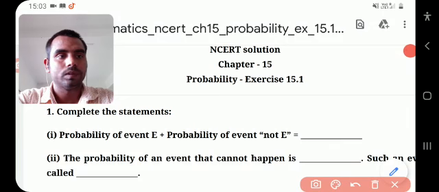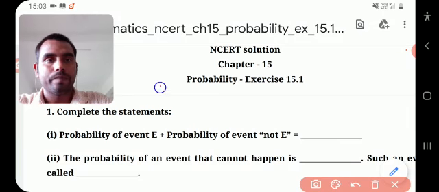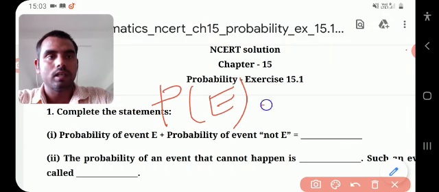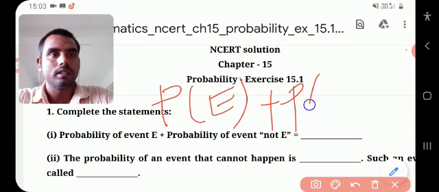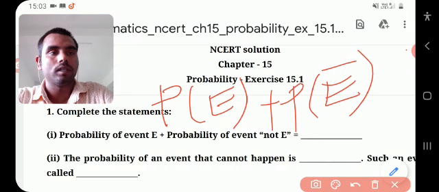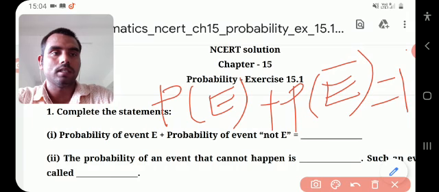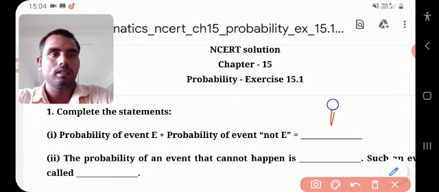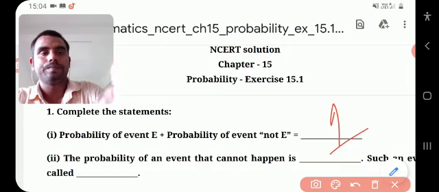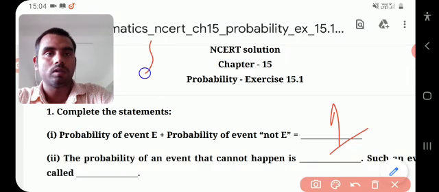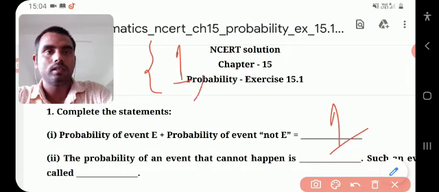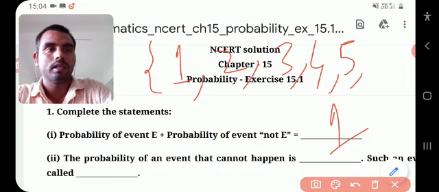So it is a property: probability of event plus probability of not event is always 1. Okay, so here the answer is 1. For example, throwing a die, how many outcomes do you get? 1, 2, 3, 4, 5 and 6.